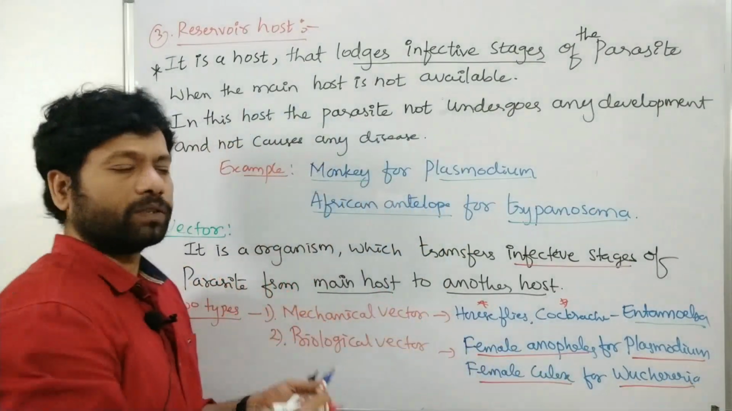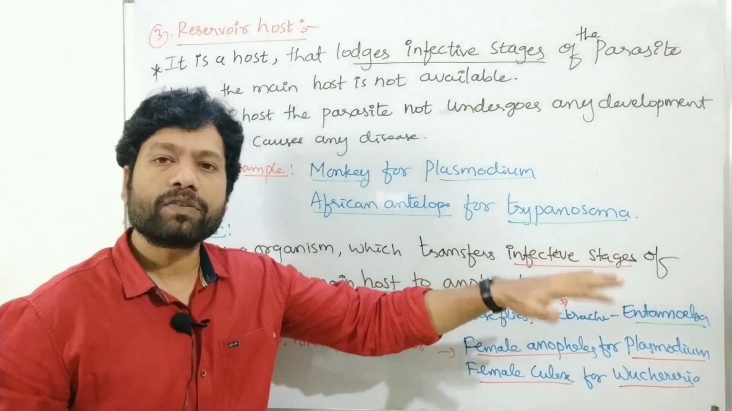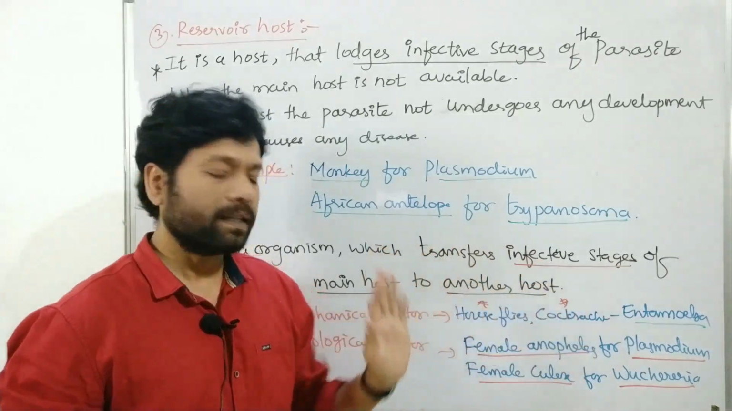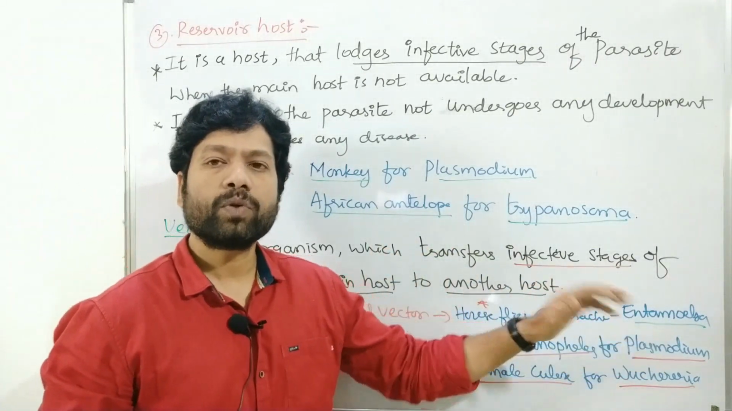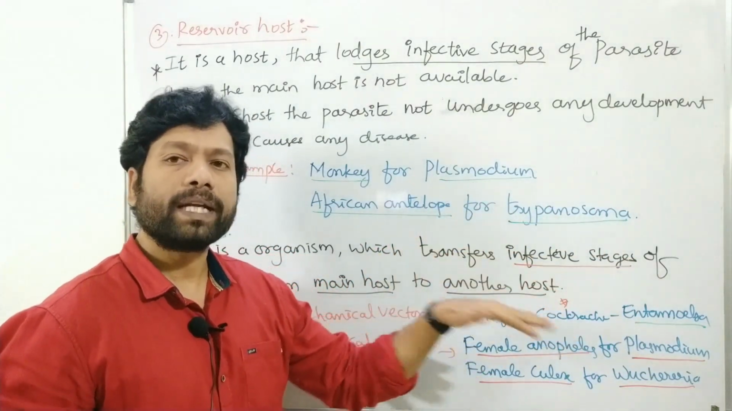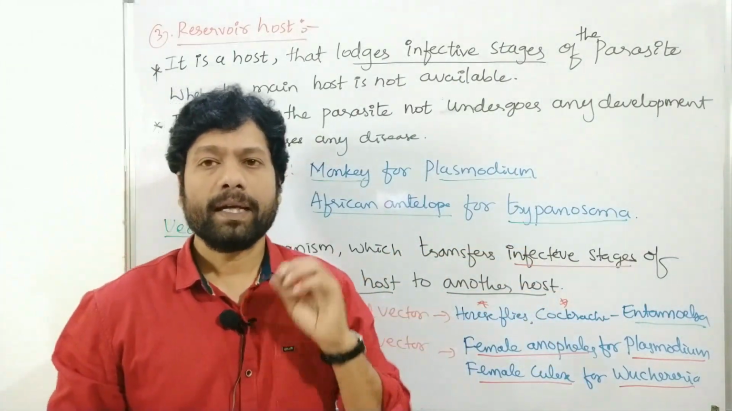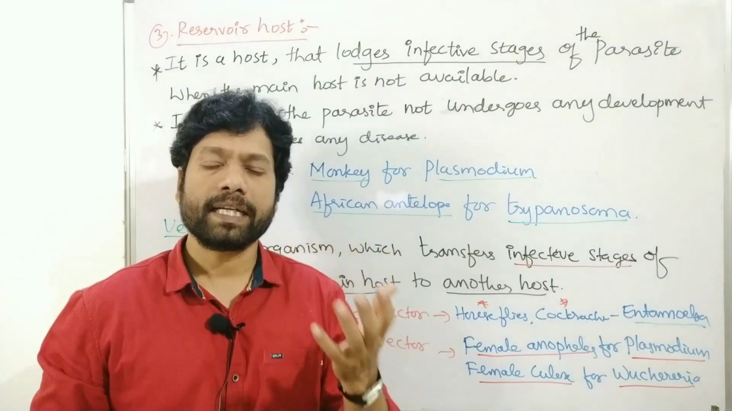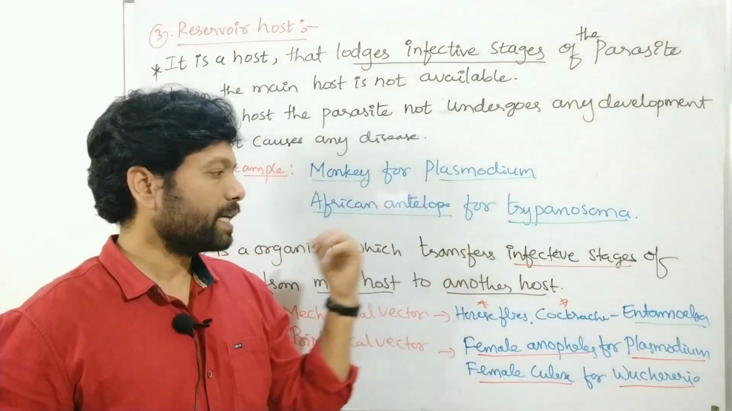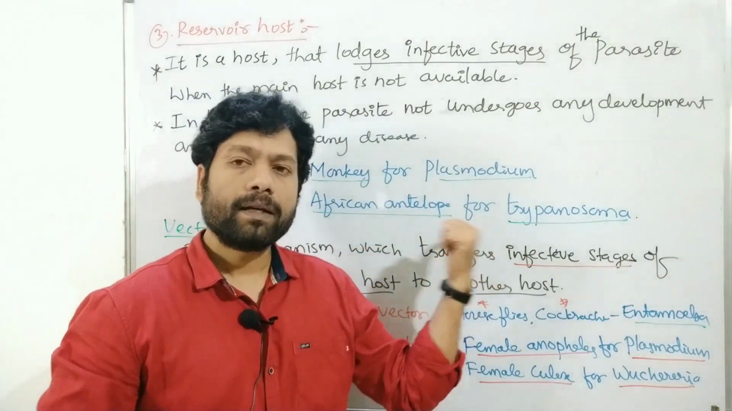Okay, so in the mechanical vector, the infective stages of Entamoeba do not take any further development in this vector, that is, in houseflies. In the biological vector, as in Plasmodium, before the transfer, it undergoes some development in this vector. So these are the vectors. So this is parasitism and parasitic adaptation: in this topic, the parasitism, the types of parasite, second the types of host, and next the vectors.